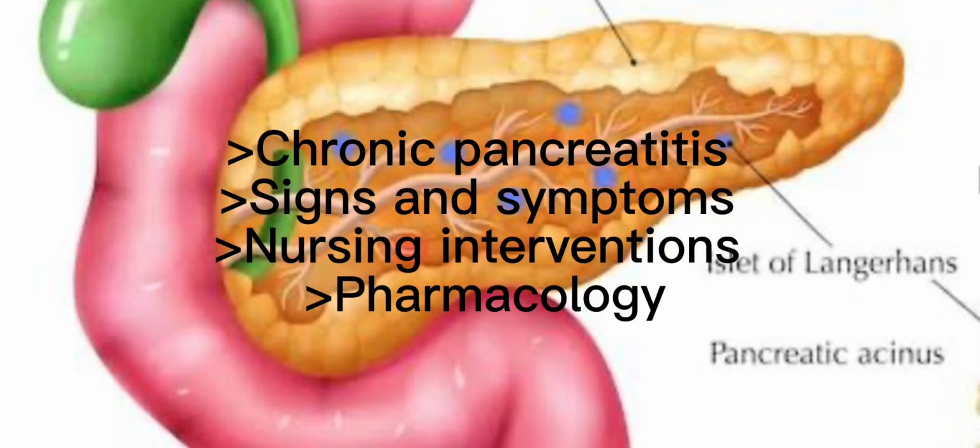When we do the labs, we'll see increased serum amylase and lipase. There's going to be hyperglycemia, jaundice, ascites, and muscle wasting. These patients are at risk for respiratory compromise, and when we listen to the lungs, you begin to hear adventitious or diminished breath sounds. You may also see the patient is dyspneic or having orthopnea. C-reactive protein will also be elevated.